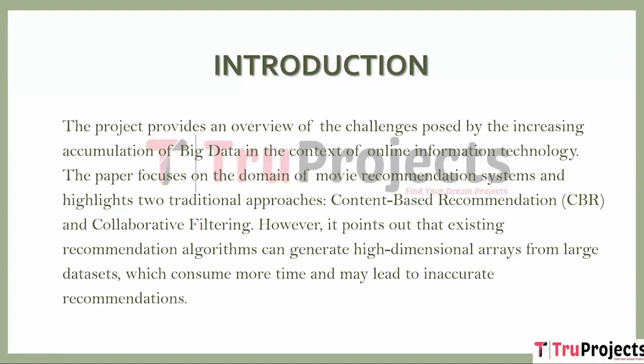Introduction. The project presents a high-level overview of the issues faced by growing accumulation of big data in the context of online information technology. The project examines two traditional techniques for movie recommendation systems, which are content-based recommendation and collaborative filtering. It does, however, point out that existing recommendation algorithms can produce high-dimensional arrays from massive datasets, which takes longer and may result in erroneous recommendations.